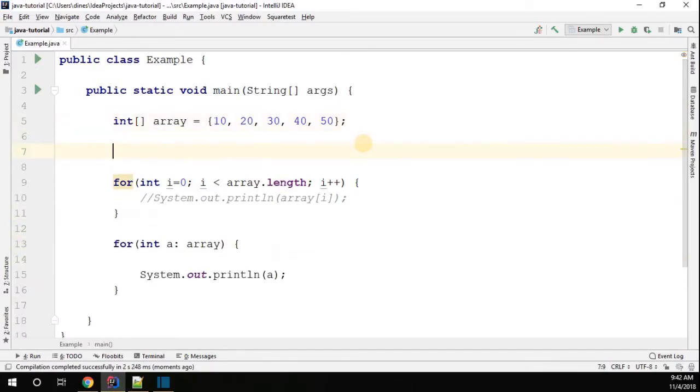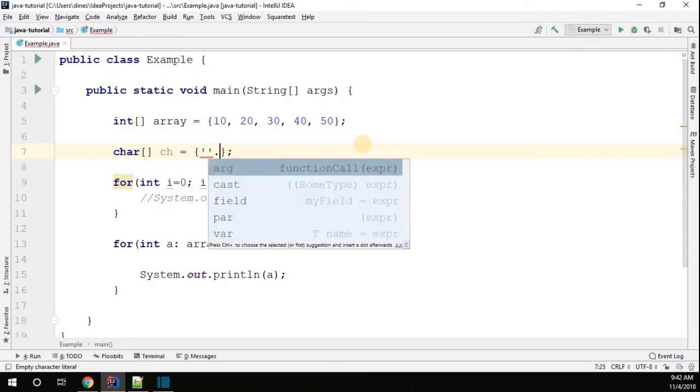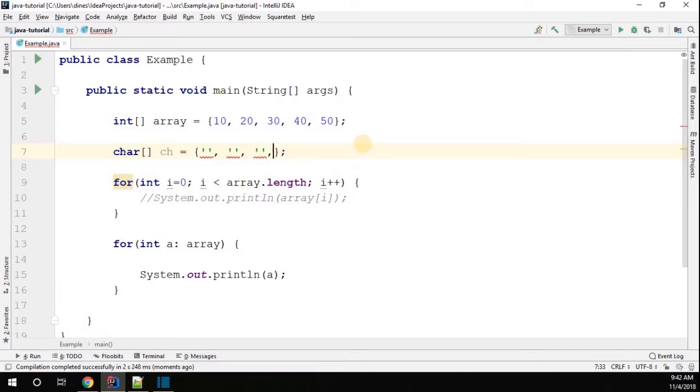Now consider we have one more array. Consider I have a character array. Character ch equal to, I'm going to hold the characters A, B, C, then D. We have 4 characters available in this character array.